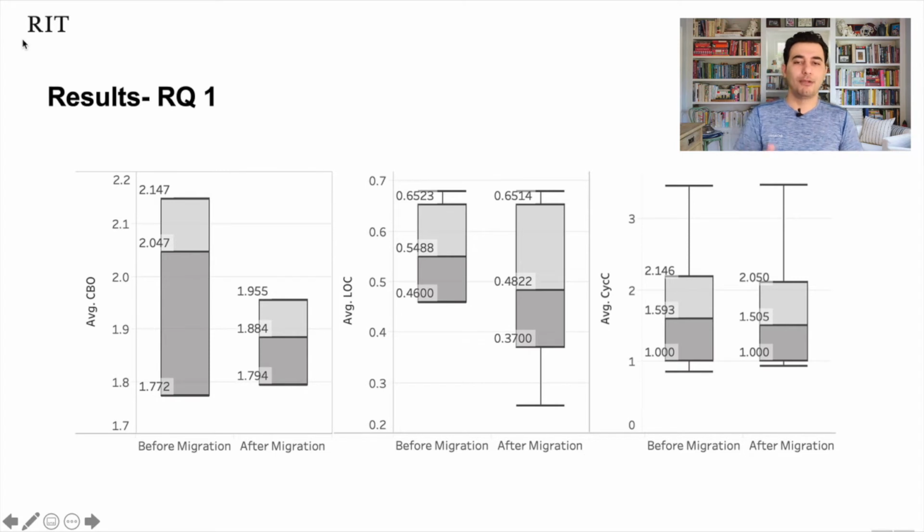For coupling, we went from an average of 2.0 to 1.8. For lack of cohesion, we went from an average of 5.4 to 4.8. And complexity, same thing: we went from 1.59 to 1.50.